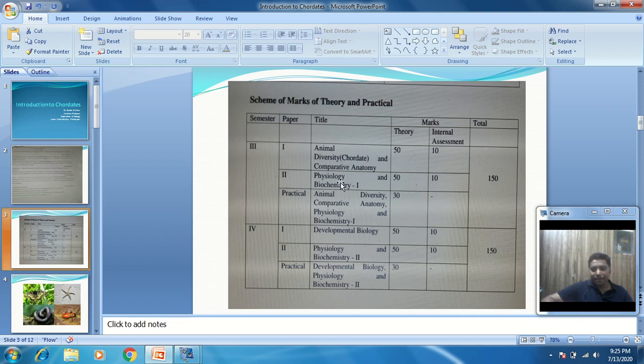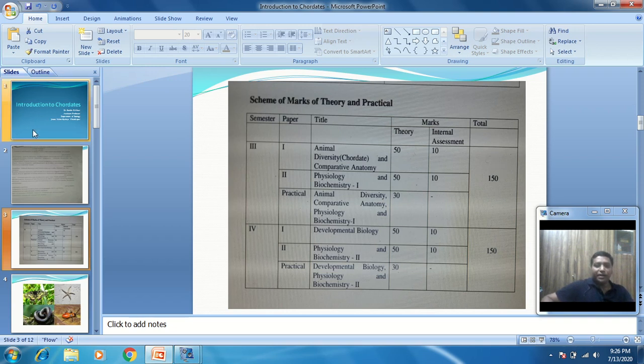For the second paper, that is Physiology and Biochemistry, theory is 50 marks and the internal assessment is 10 marks. Combined, 30 marks are for the practical. So the total marks are 150 in this subject.